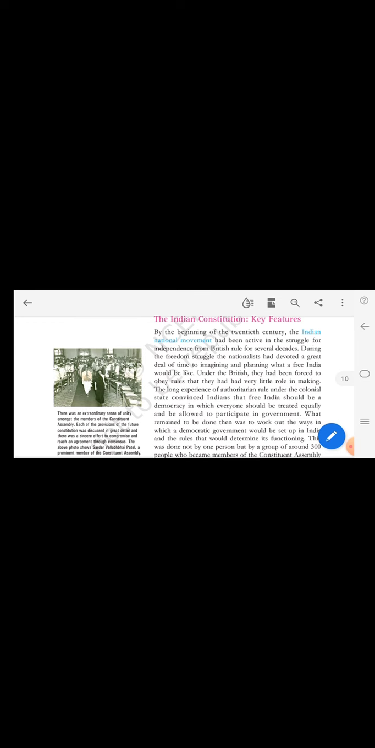Children, we know that India was ruled by the British for 100 years. So when people started fighting for freedom, many Indian national movements happened, and it was a long struggle to get independence from British rule. It went on for several decades, more than 100 years.